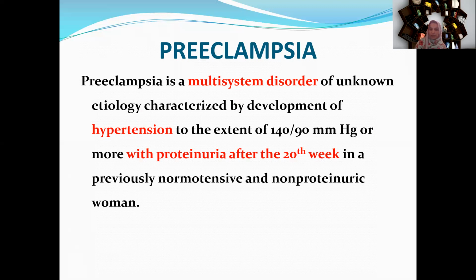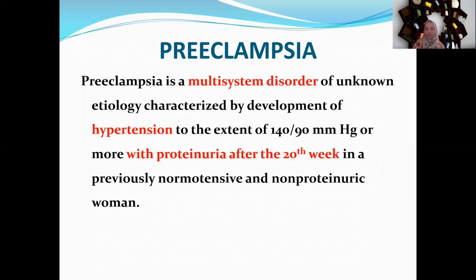When will we consider the patient as preeclamptic? She will have blood pressure of 140 by 90 or more, first time after 20 weeks of pregnancy, along with proteinuria. We can label the patient as preeclamptic. So the definition: preeclampsia is a multi-system disorder of unknown etiology characterized by development of hypertension to the extent of 140 by 90 mmHg or more, along with proteinuria after 20 weeks of pregnancy.